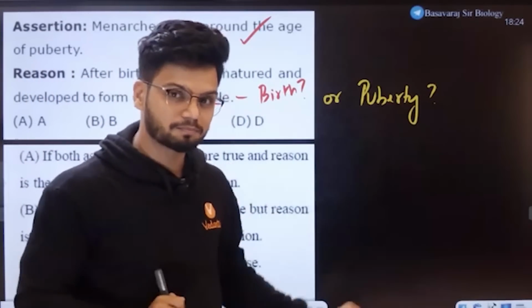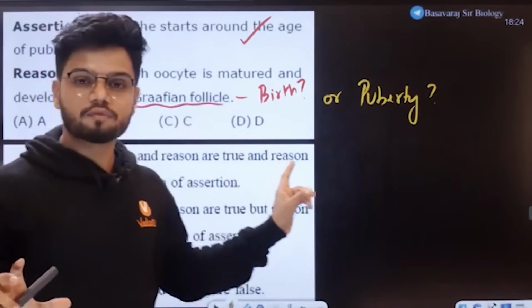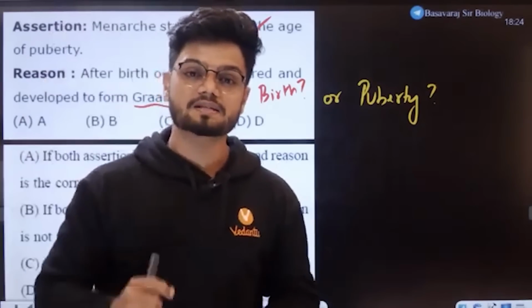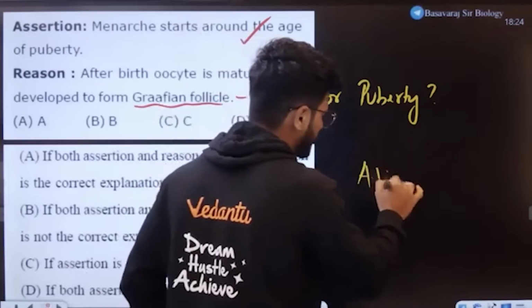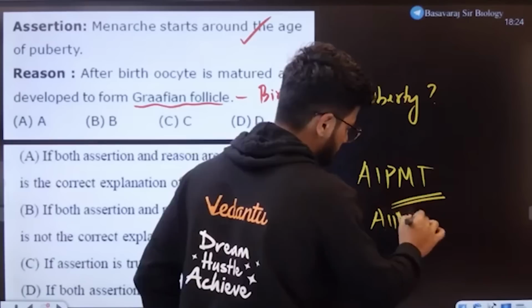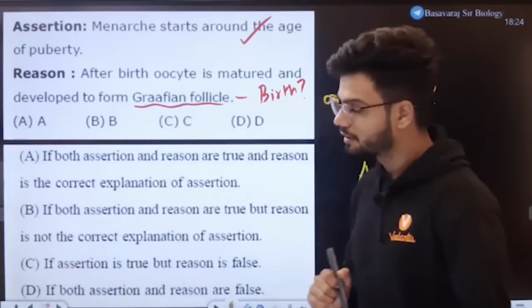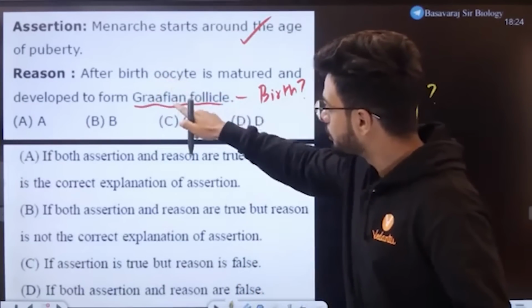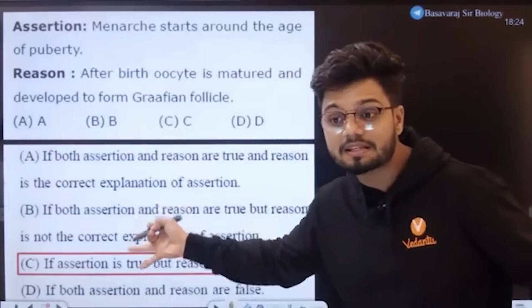Graafian follicle formation. Question is, students, let me tell you again. All of these are previously asked AIPMT level questions, AIIMS level questions. Now tell me the answer again. So do you think Graafian follicle formation happens at birth? No, it does not. So again, answer becomes C.